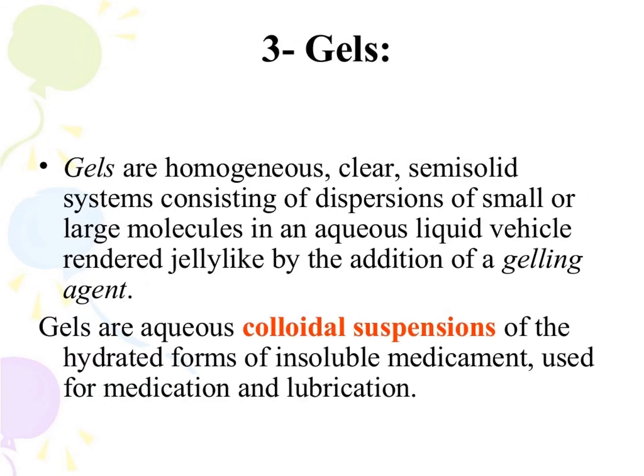Third is gel. Gels are homogeneous, clear, semi-solid systems consisting of a dispersion of small or large molecules in an aqueous liquid vehicle, rendered jelly-like by the addition of a gelling agent. Gels are aqueous colloidal suspensions of the hydrated form of insoluble medicaments and are used for medication and lubrication.